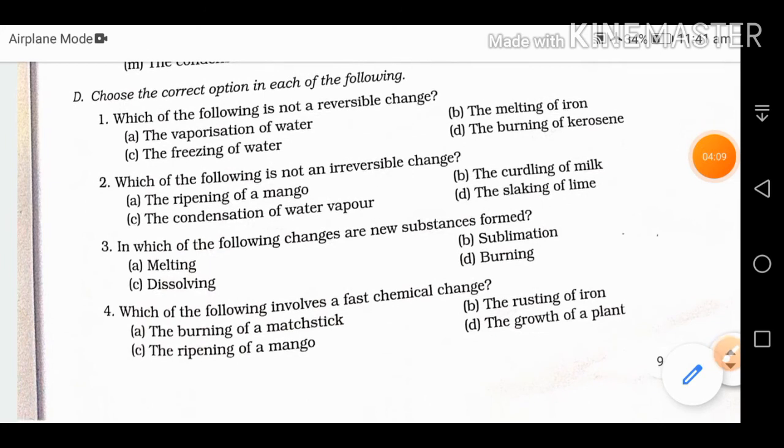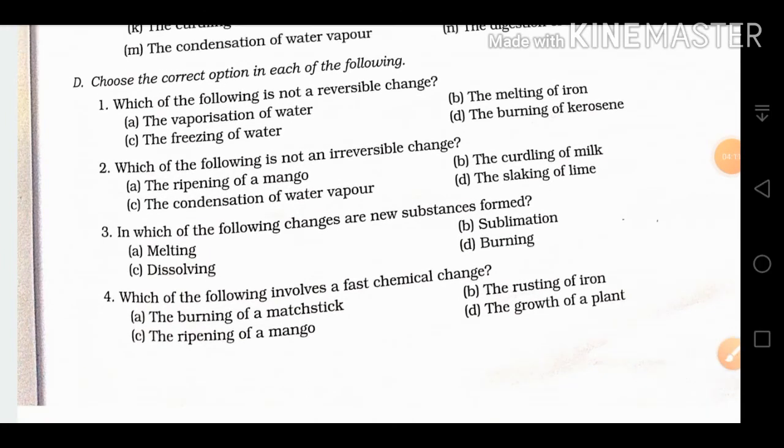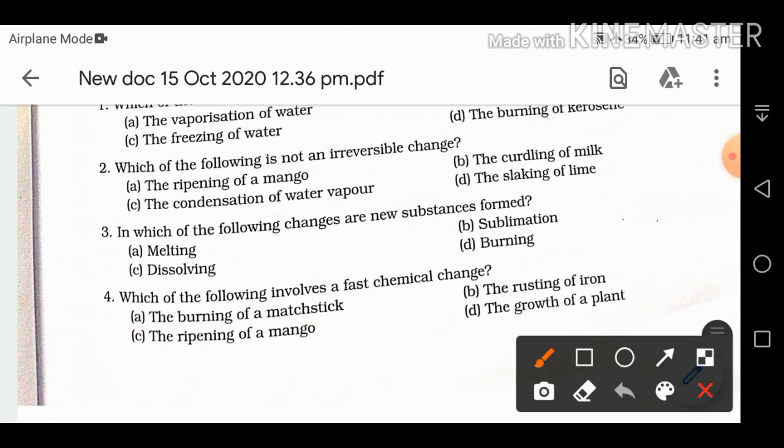Next we have, which of the following is not an irreversible change? Ripening of mango, yes, it is an irreversible change, means chemical. Curding of milk irreversible, slaking of lime irreversible. The condensation of water vapors we can convert into liquid and ice also solid. So water vapors can convert again into liquid. Third, in which of the following changes are new substances formed? In burning, a new substance will form.